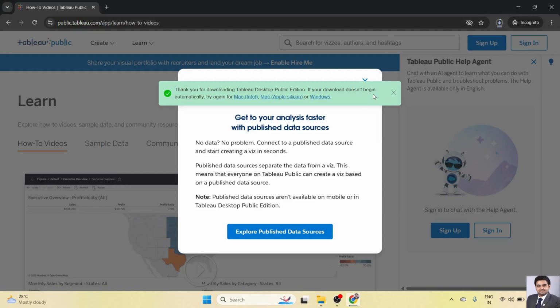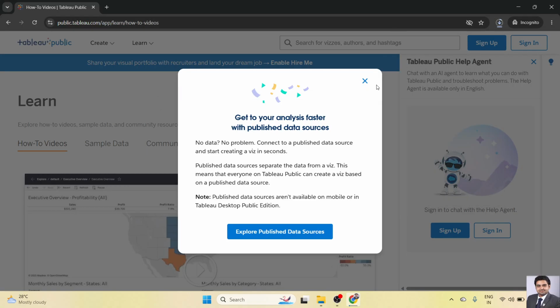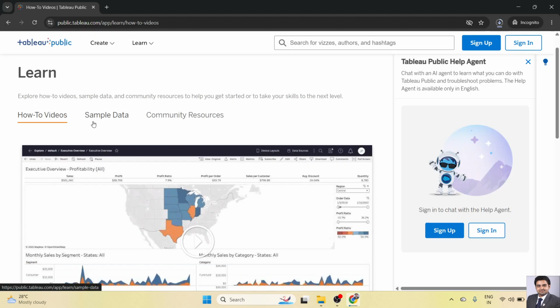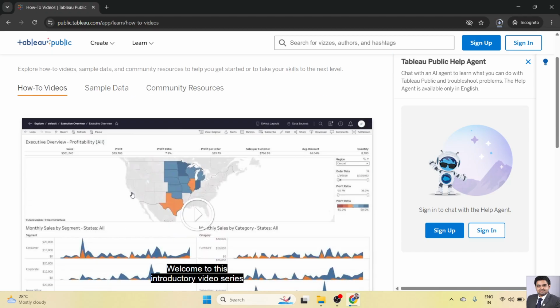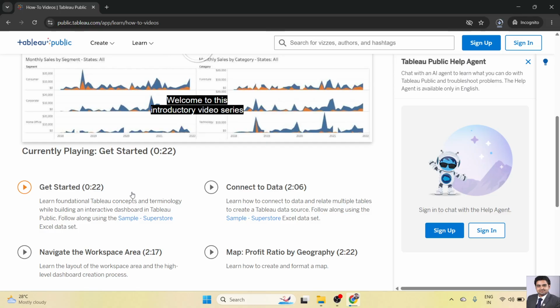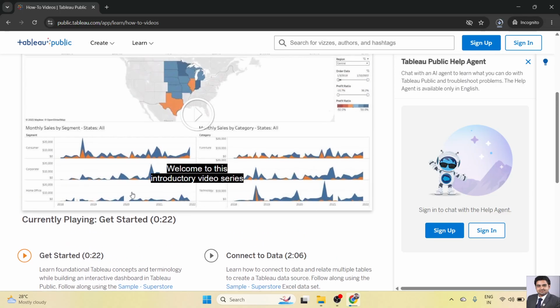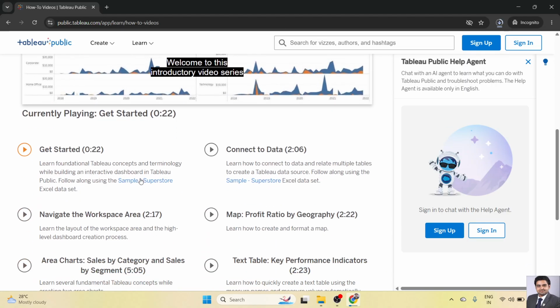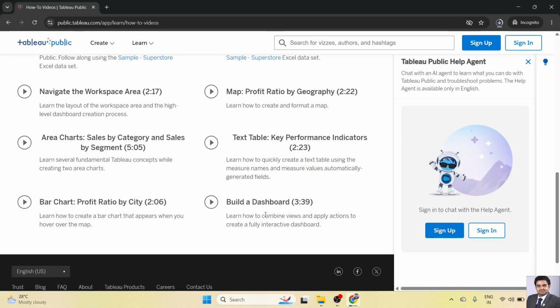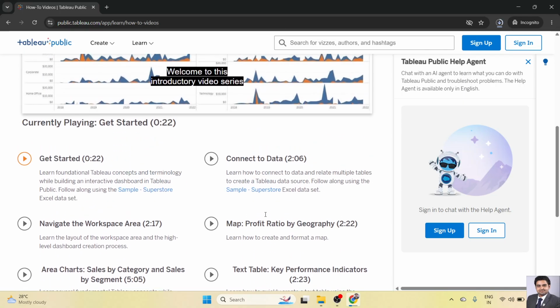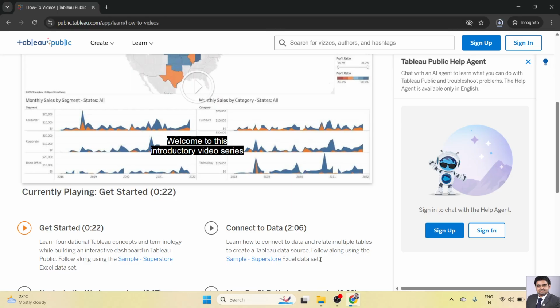Now the next part, in this website you can explore the different data sources as well. If you want, you can download the sample data sources and how to video as well. For example, if you are totally new to the Tableau software, you can see this video to perform different operation. You can build a dashboard as well by seeing this video. Now we'll wait for some time to downloads get completed.